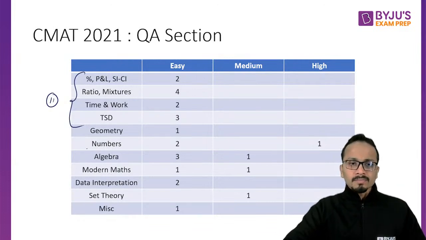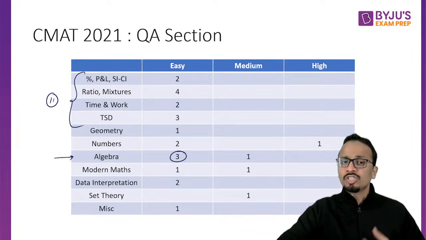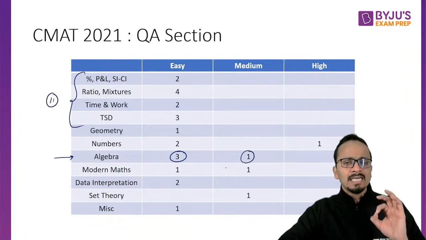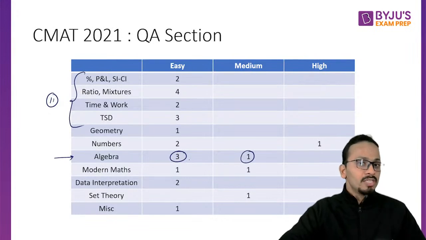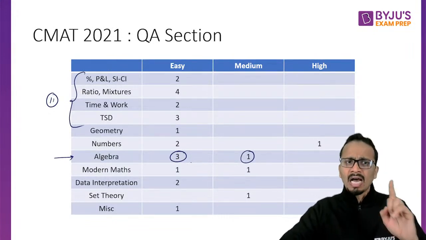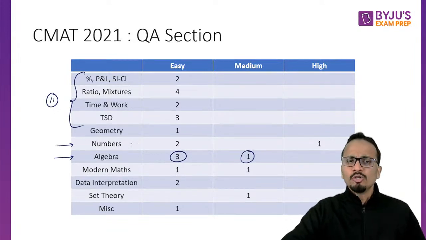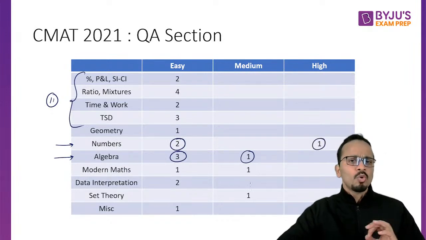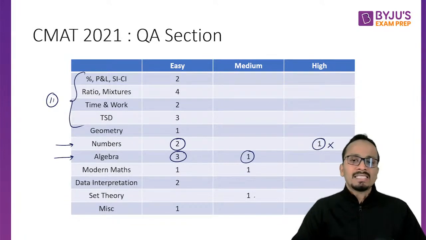All right. Now moving on, if I look at algebra, there were a total of 4 questions, out of which 3 were very easy. Okay, and one I have categorized as a medium level of difficulty. Okay, so the next highest weightage after arithmetic was given to algebra, right? Now, number system, there were three questions. So two questions were very easy and one question was of a very high level of difficulty. And this is the type of question which you can leave in the examination.